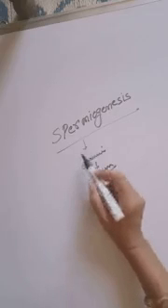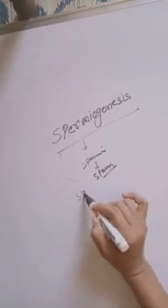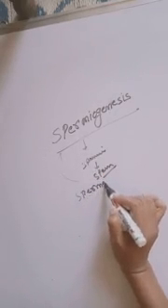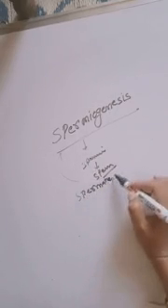This process is known as spermiogenesis or spermatolysis.